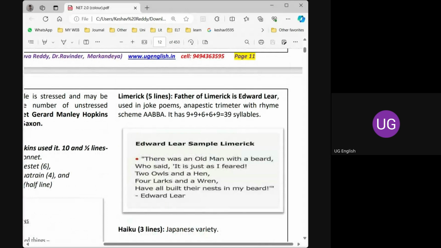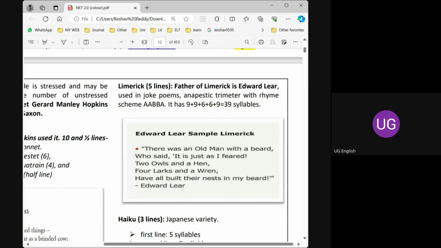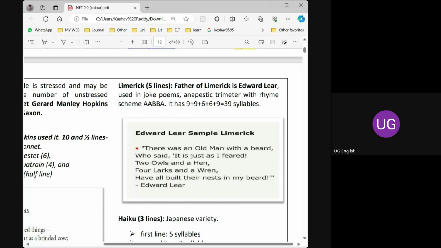Very important, even in the Telangana JL examination, junior lecturer examinations, we got this question. Limerick is a 5 line poem, and of course they gave a mixture of these two terms, limerick and haiku. So with some confusion, the marks were lost. Limerick is a 5 line poem which is by Edward Lear. He is called the father of limerick. It's a funny poem, a joke poem, and the meter is anapestic trimeter.